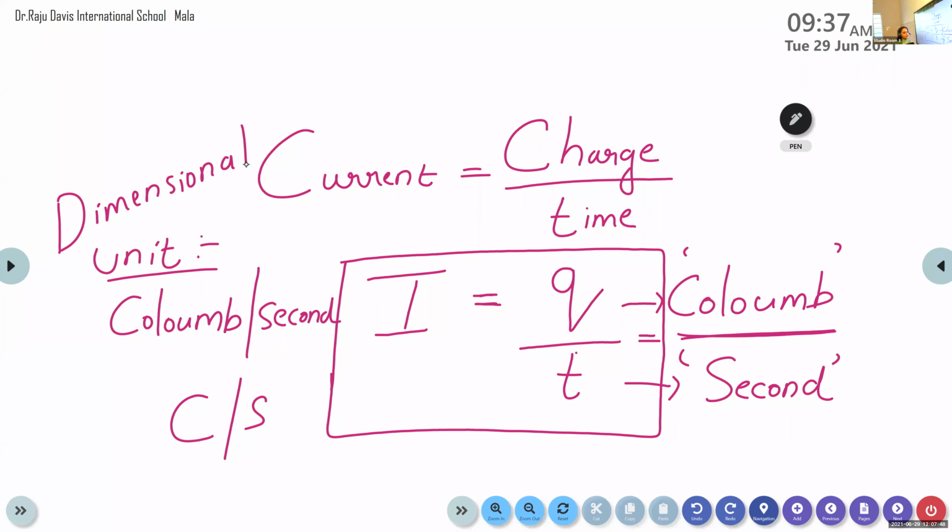The dimensional unit of current is Coulomb per second. I is equal to Q by T is the equation for calculating the electric current. So from this equation, we can make a dimensional unit for current. The dimensional unit is Coulomb per second. And what about the SI unit? Rizwan, what is the SI unit of current?